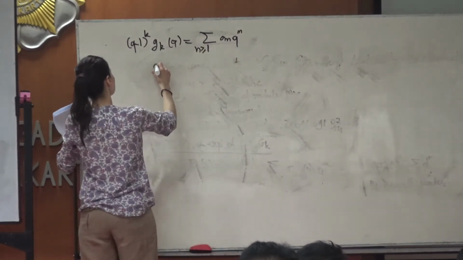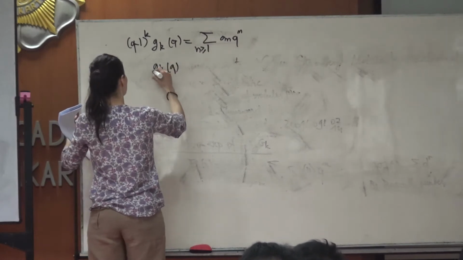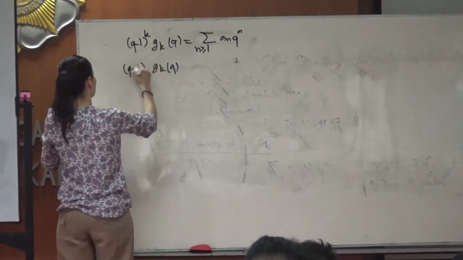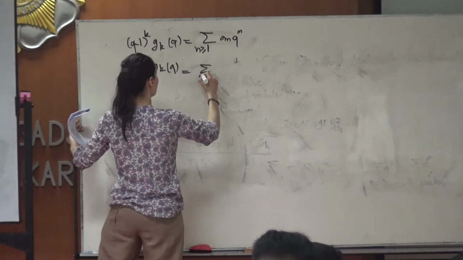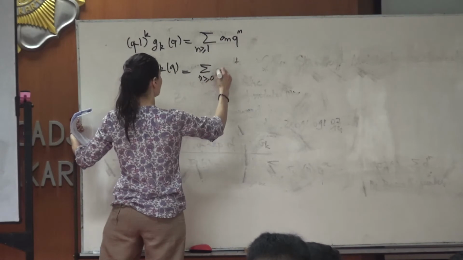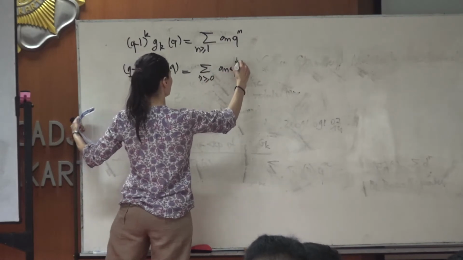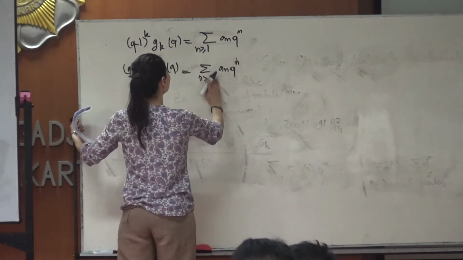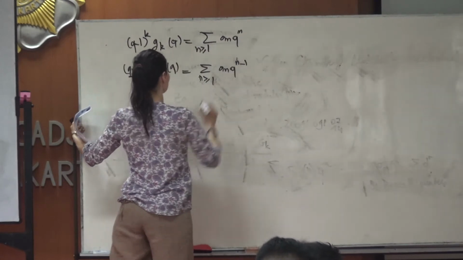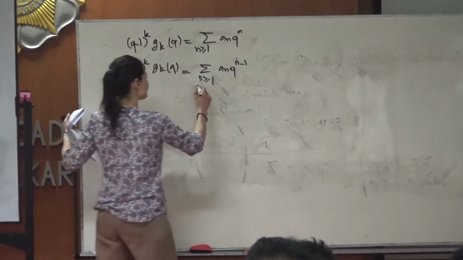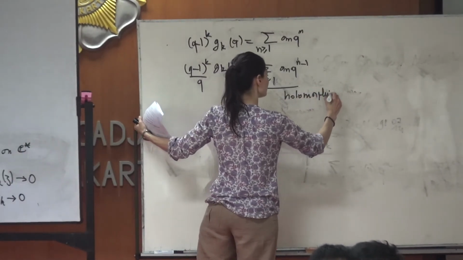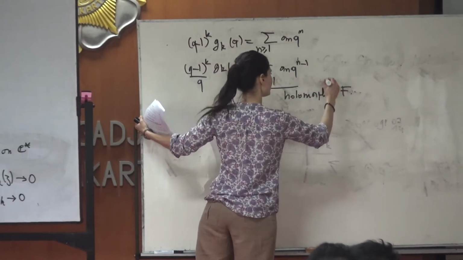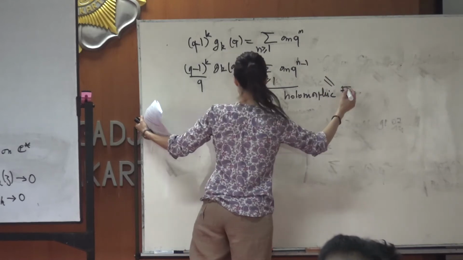So when I just divide by Q this function, you have something like that, up to 1 over n minus 1. And what I want to say is that this function is still holomorphic. Maybe I can denote it by f if I want.